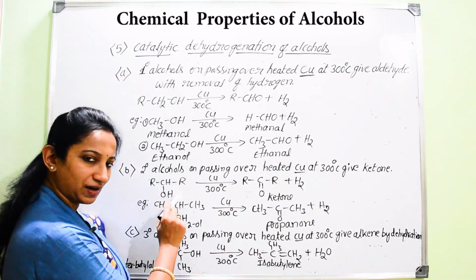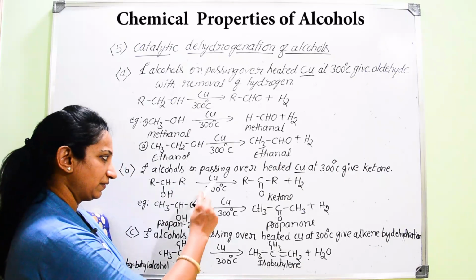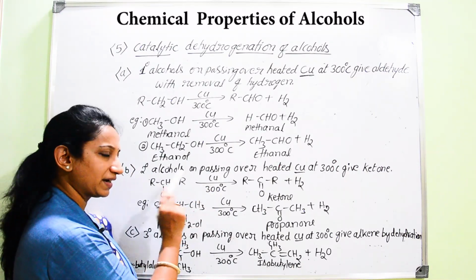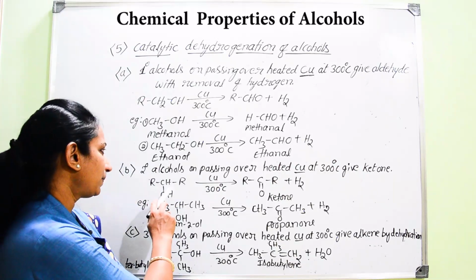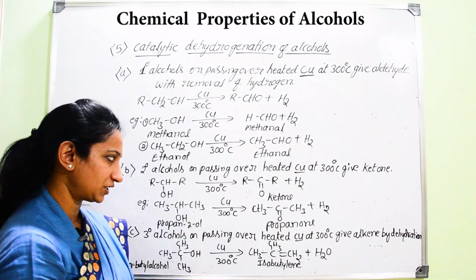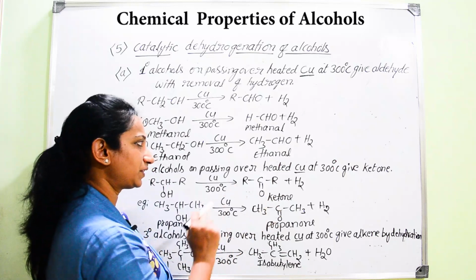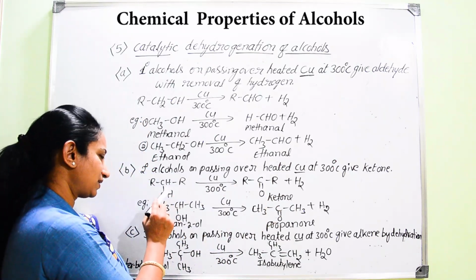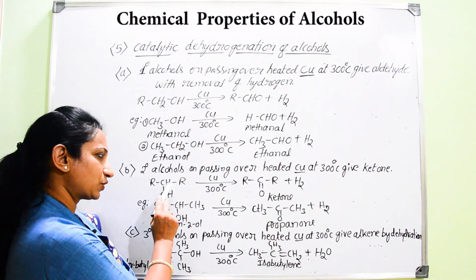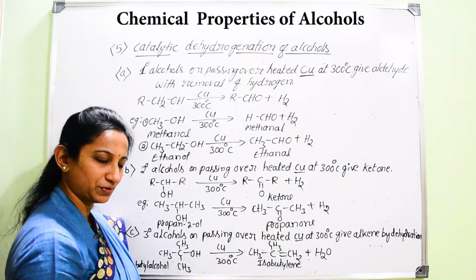So when secondary alcohols are subjected to catalytic dehydrogenation under the same conditions, that is in the presence of heated copper at 300 degrees Celsius, when vapors of secondary alcohols are passed over heated copper at 300 degrees Celsius, what are you going to get? You are going to get the formation of ketone. Because H will be removed from the OH group, and another H will be removed from the CH group, it results in the formation of the CO group with the removal of hydrogen.